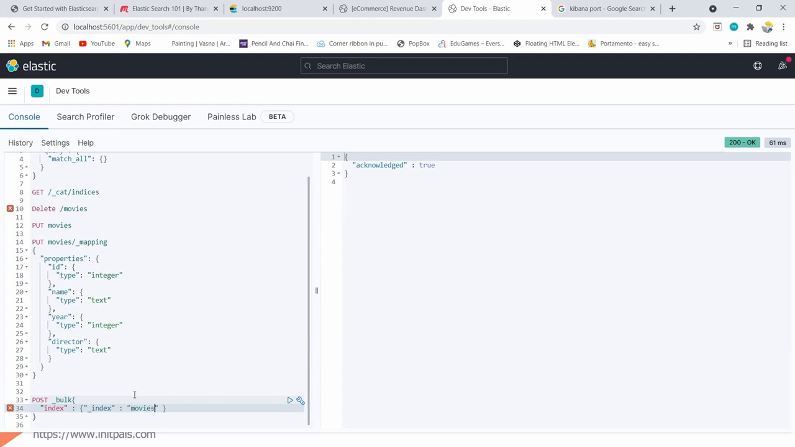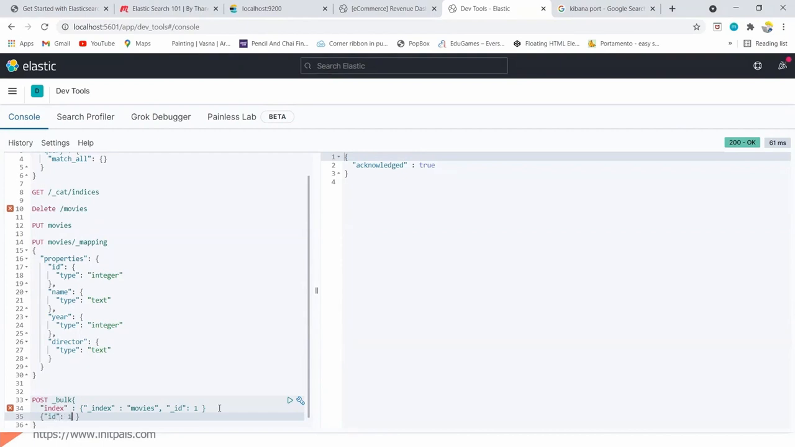So index should be movies and then ID column. ID column, let's say 1. And then the respective value. So this is the syntax. This may not be the proper JSON, but this is the syntax.